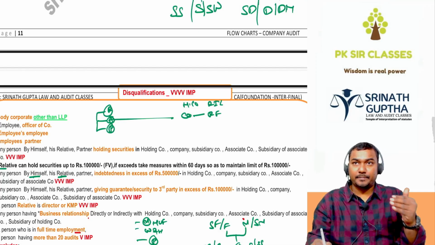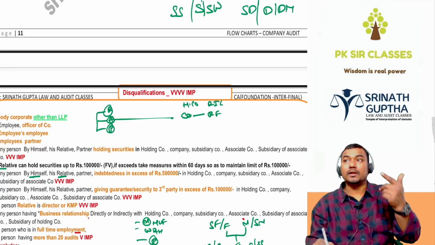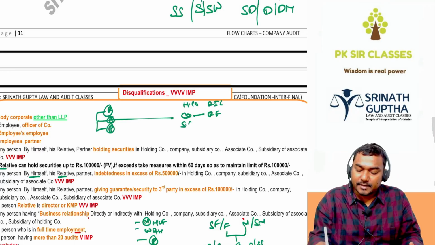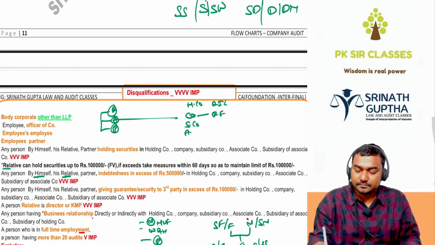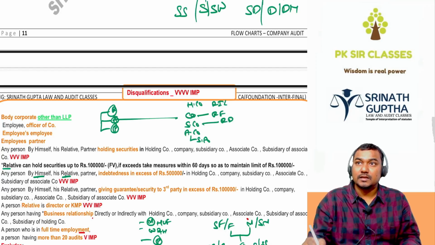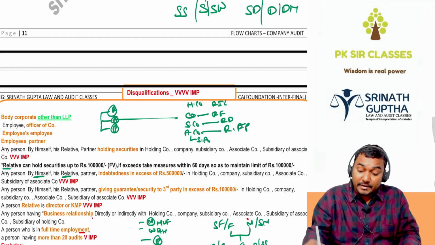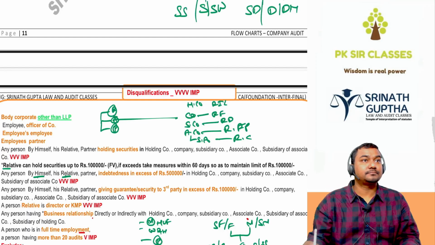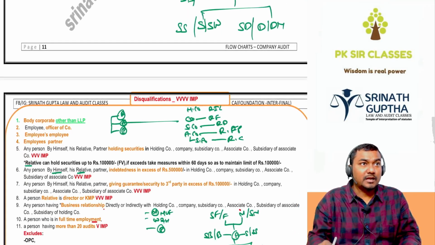You and your partner and your relative should not have shares in the company, holding company, subsidiary company. Which company? Subsidiary company, associate company, and subsidiary of the associate company. Reliance Fresh का subsidiary Reliance Digital, and Reliance Fresh का associate company Reliance Footprint. बेटा Footprint का subsidiary Reliance Capital. So if you want to become the auditor of the company, ये वाला very important beta.